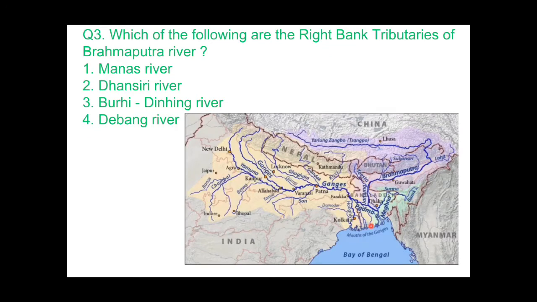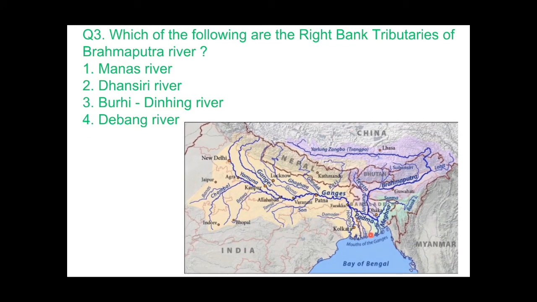Here you can see this is the Tista river, and somewhere here lies the Manas river, and Dhansiri is on the left bank. So the Manas river is the only tributary given in these options which is a right bank tributary of the Brahmaputra river. So the answer would be 1.